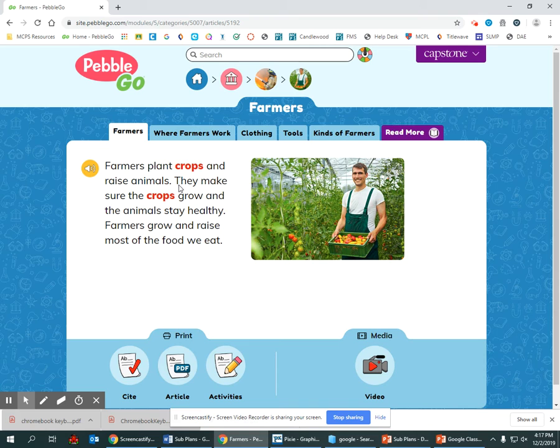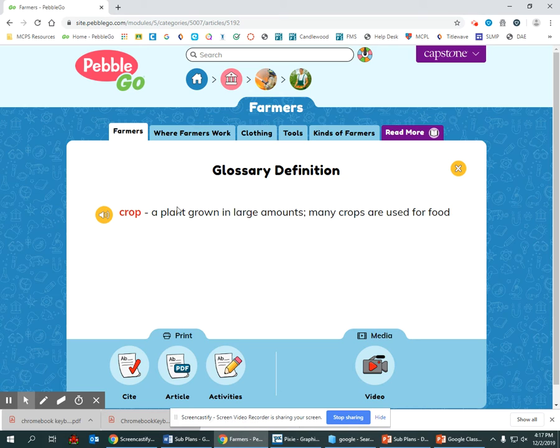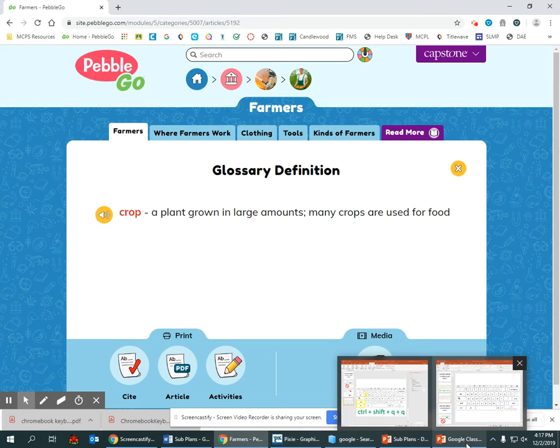All right, let's go back and read more about what farmers do and see if we can get any more information. It says they make sure the crops grow and the animals stay healthy. I wonder if I could find any details by clicking the word crops. It says crop is a plant grown in large amounts. Many crops are used for food. I wonder if I could make that really short by saying a crop is plants used for food. Doesn't that make sense? Yes, it does.